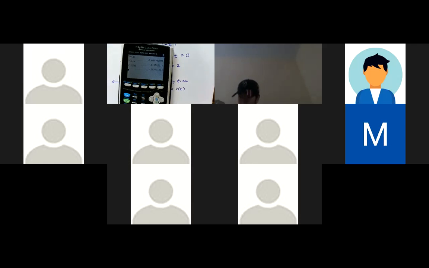Okay, so I'm going to go ahead and go back to my y equals, okay? And because I'm just looking at velocity, I'm going to go ahead and unhighlight my equal symbol on my position function. Okay, so I'm going to take that off. So that way it's only going to graph velocity, okay? And I'm also going to just go ahead and click on my window, because I'm really only interested in from, what are we looking at?